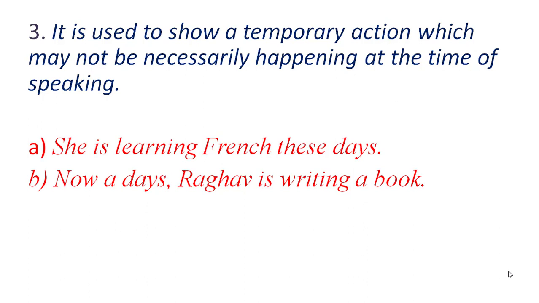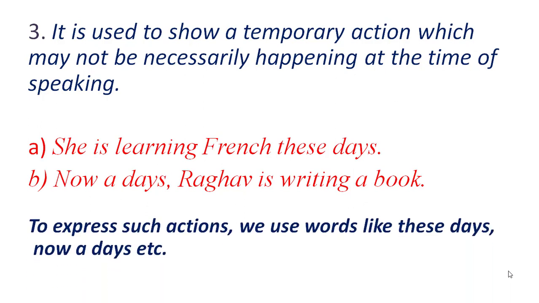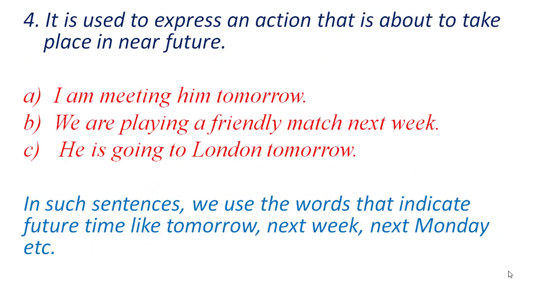Nowadays also shows the present time. And for these sentences, we use words like these days and nowadays. Like we have used in the first sentence, she is learning French these days. And in the second sentence, we have used nowadays. Nowadays, Raghav is writing a book.